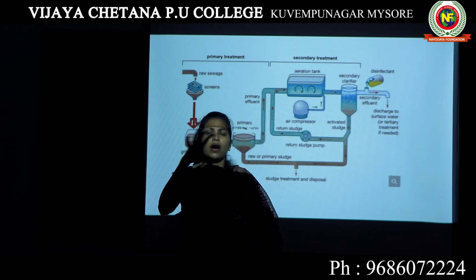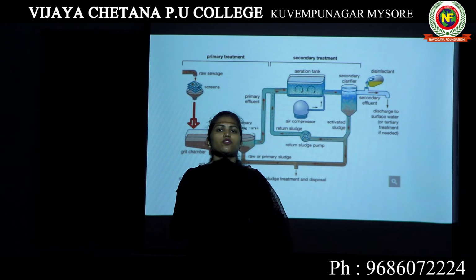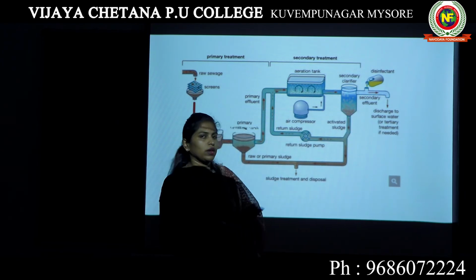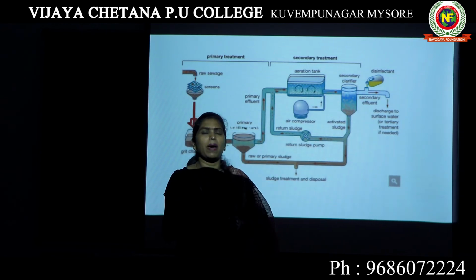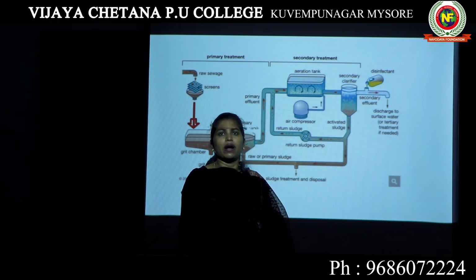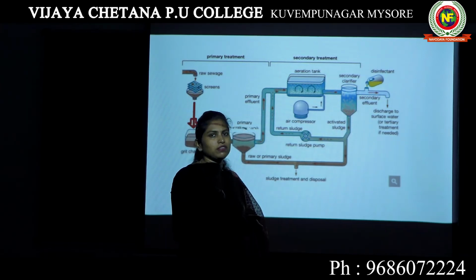We call this mass of microorganisms flocks. The type of aerobic microorganisms that we are using here are bacteria and fungus. So bacteria and fungus, when they grow together, we call them flocks.